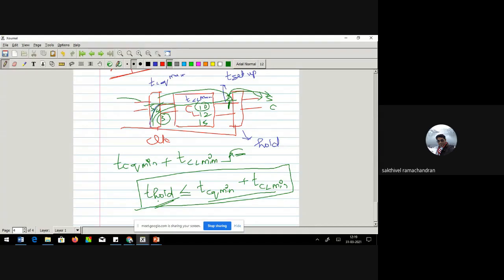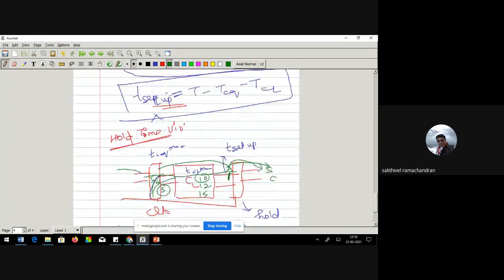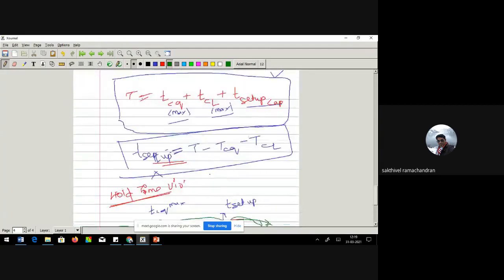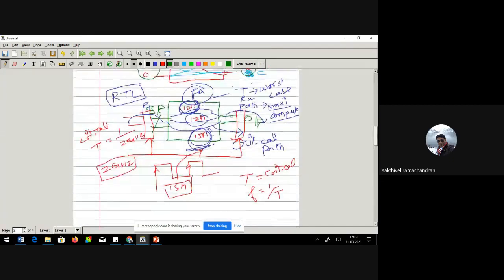So basically, your digital circuits can come across two types of violation: setup time violation and hold time violation. If you solve these two, then your overall digital circuit will be free from any timing violation.